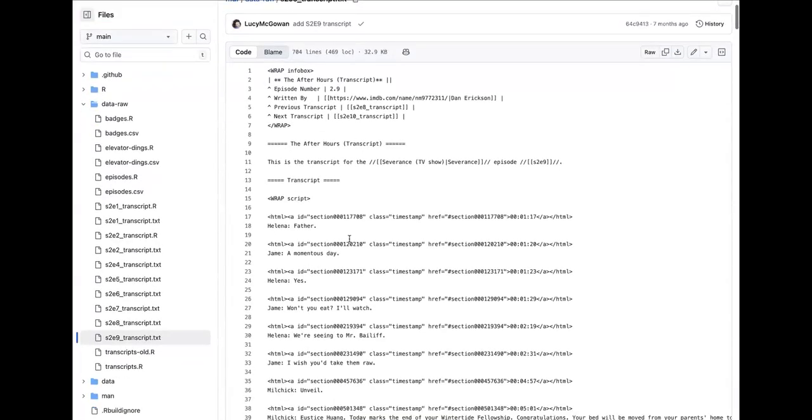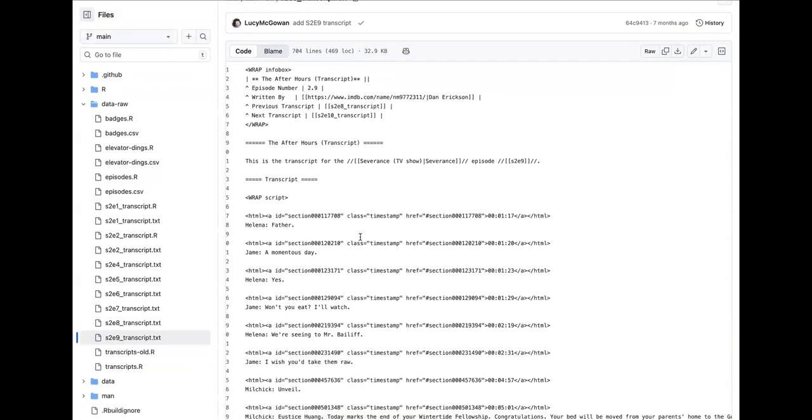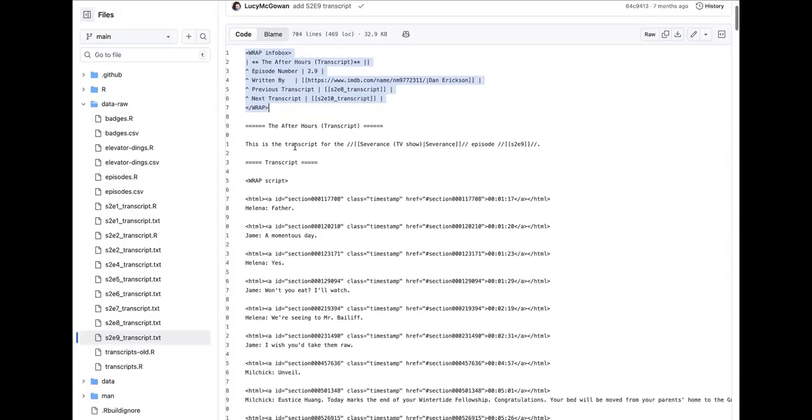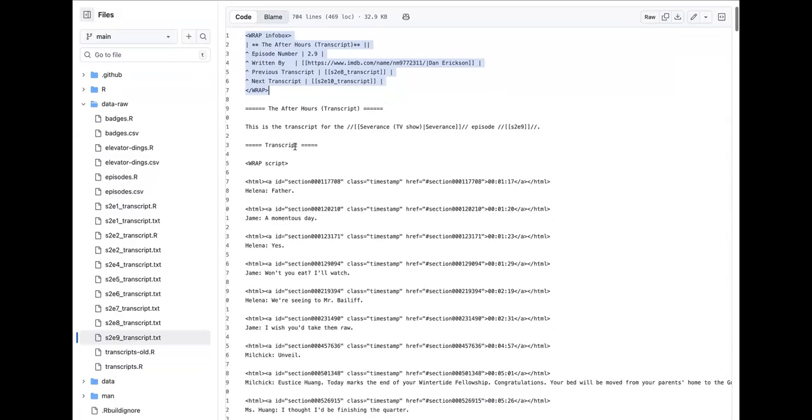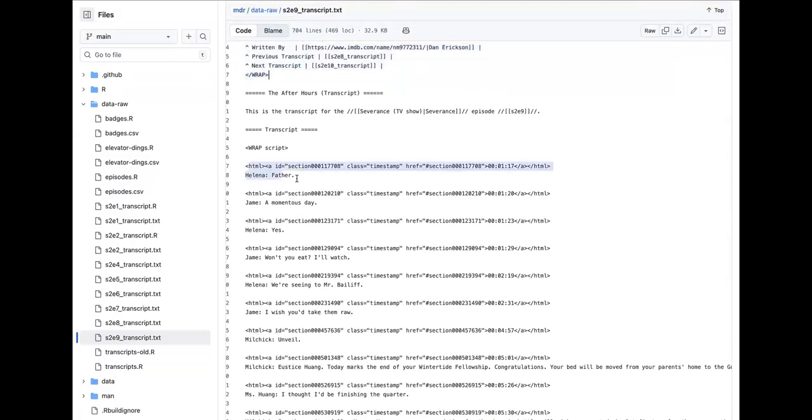So this is what one of their transcripts would look like raw. This is actually for a wiki, that's where this is scraped from. There's a wiki Severance page where they would pull this, and so it's sort of a combo of HTML and wiki language here. So this example was from season 2, episode 9. And you'll notice that there's some clear way you can figure out some pieces from this data that you could extract.